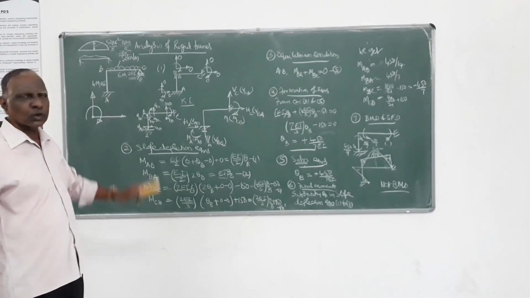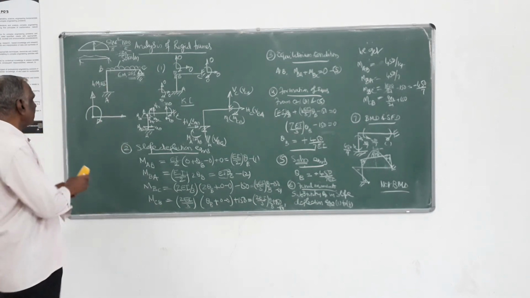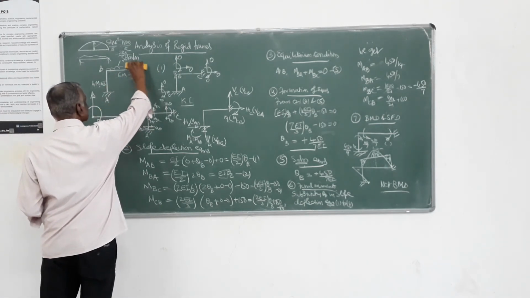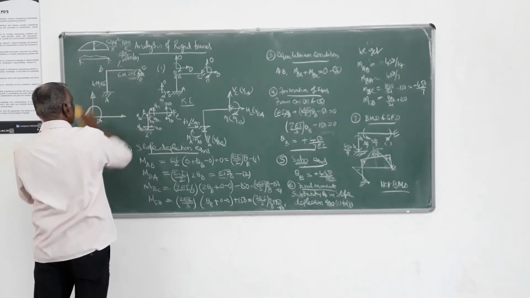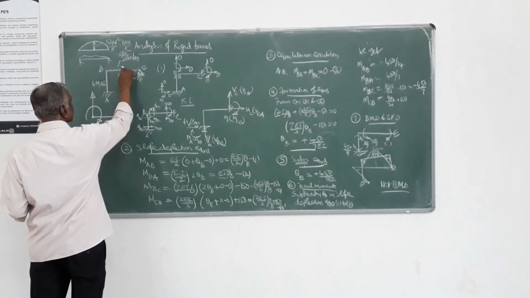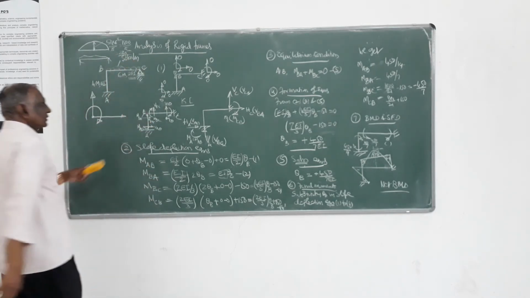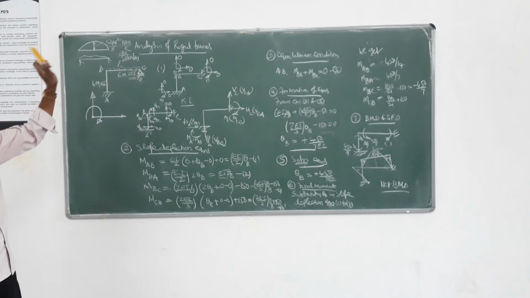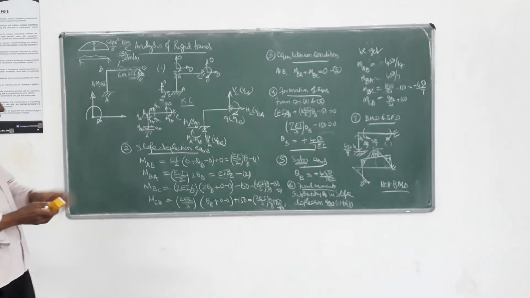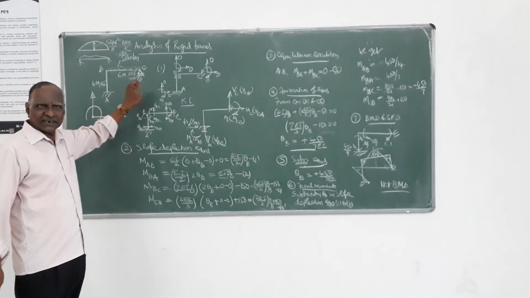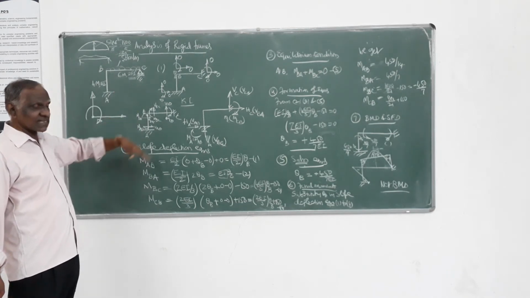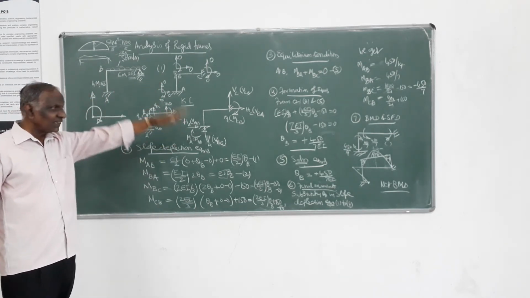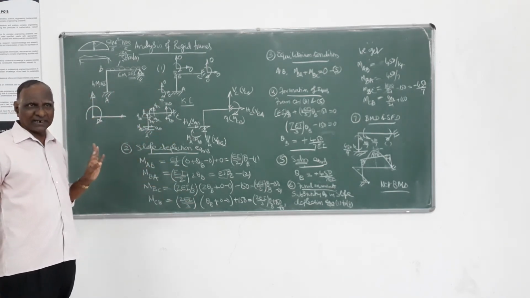I will take a roller support, and I will retain the same loading, no problem, so that I can use the same equations. 50 kilonewton per meter. Only I have made this change as a roller.